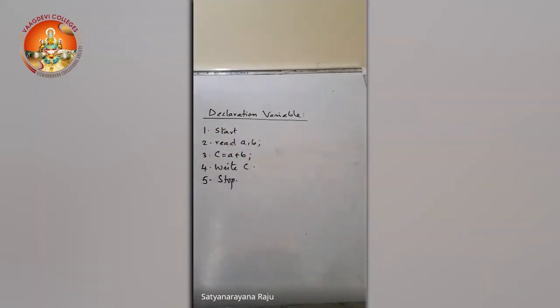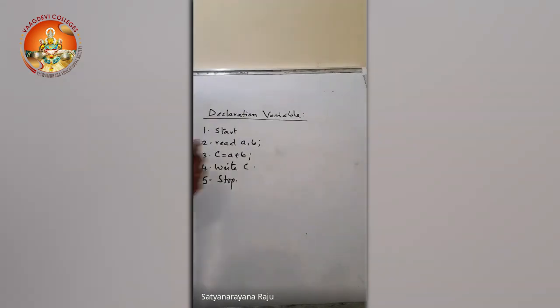But according to C language, according to any programming language, variables cannot be used directly as and when they are required. Before using the variables, they must be properly declared by using data types. So in the program, we have to give a declaration that I'm going to use these many variables, and also I'm going to store this type of data in these variables. That information must be given before using the variable.